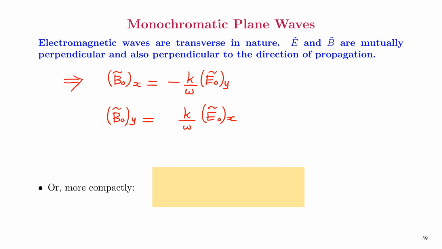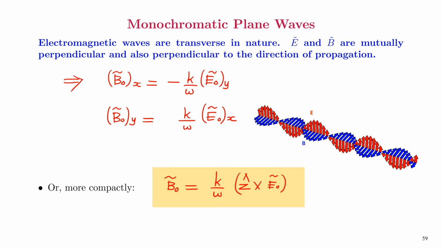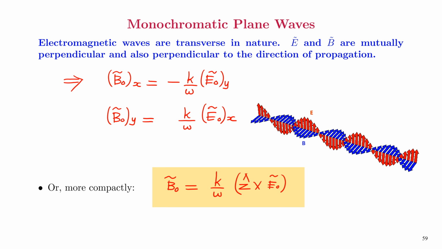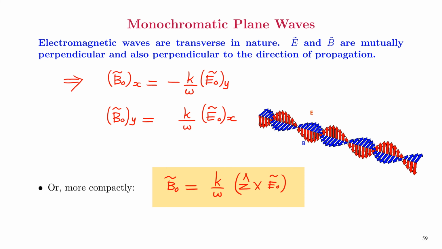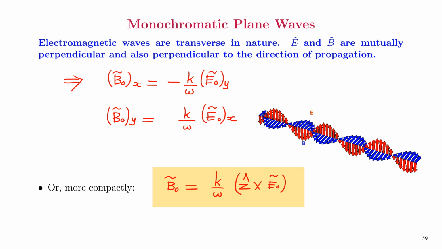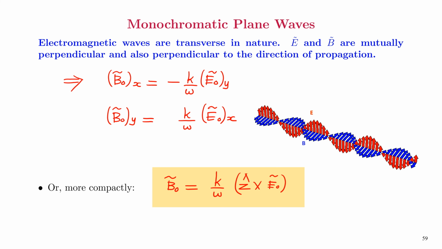So these two equations can be combined into a compact notation, that is B0 equal to k over omega, then z hat cross E0. So with this discussion, we have formulated the nature of electromagnetic waves. We have seen that the electric and magnetic fields in electromagnetic waves propagate with the velocity of light.